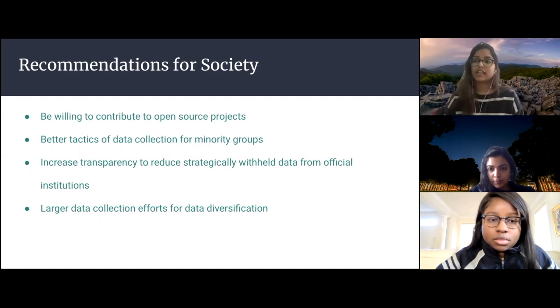And then finally, larger data collection efforts for data diversification as a whole. Again, if we are able to get more data, we'll have more perspectives, we'll have more demographics to analyze. And I think that's very important when we try to develop good visualizations and good models.